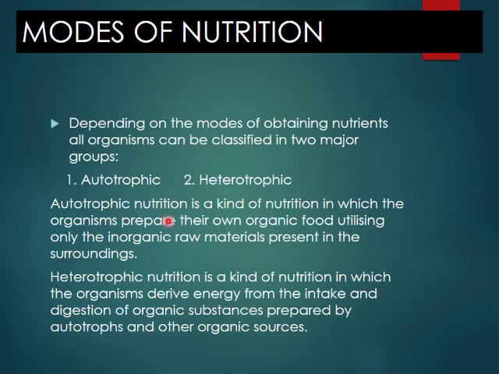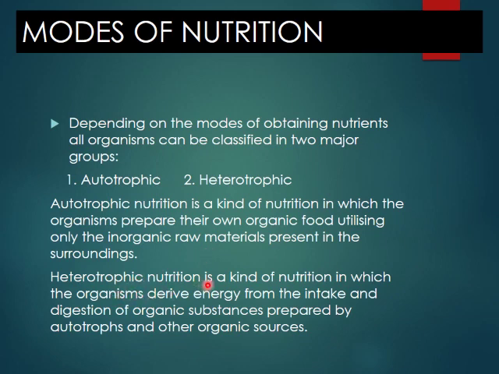Now, autotrophic nutrition is a kind of nutrition in which the organism prepares their own organic food utilizing only the inorganic raw material present in the surrounding. Auto means self. They prepare the organic food themselves, and they take the inorganic raw material from the surroundings.